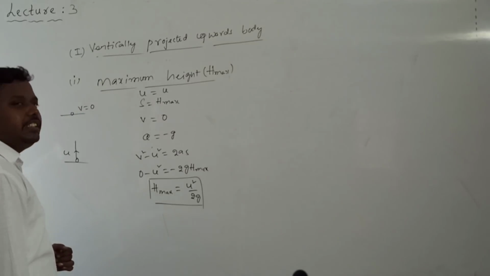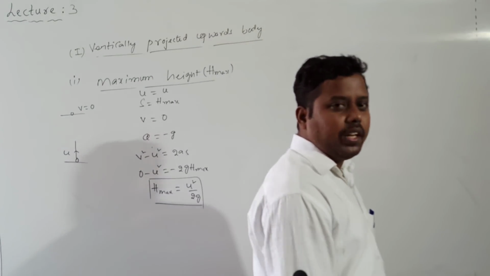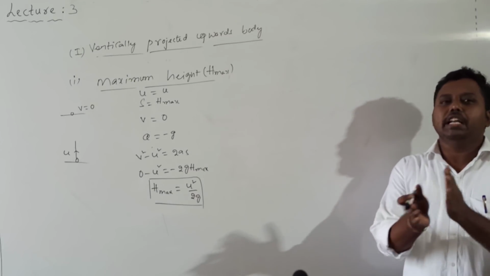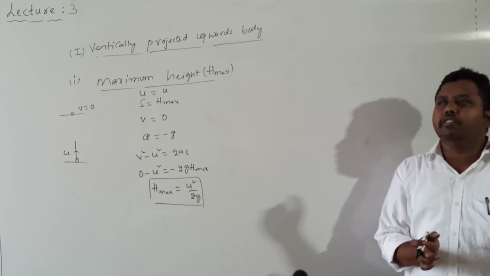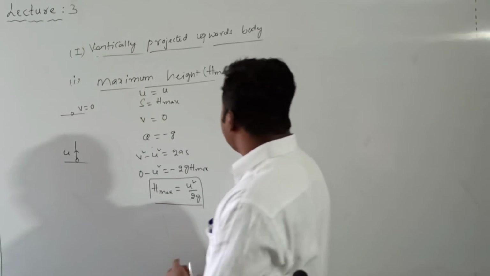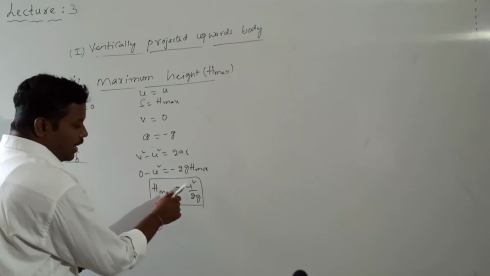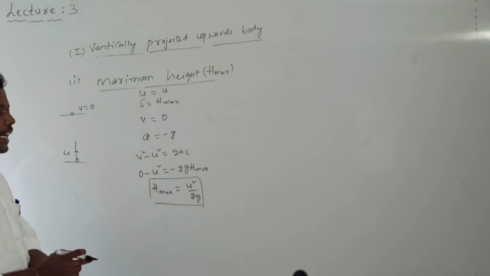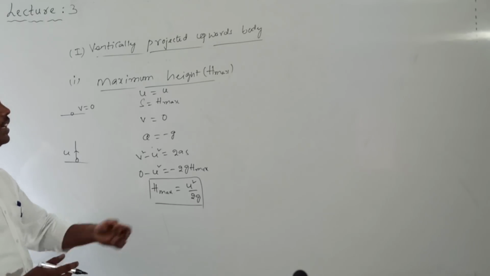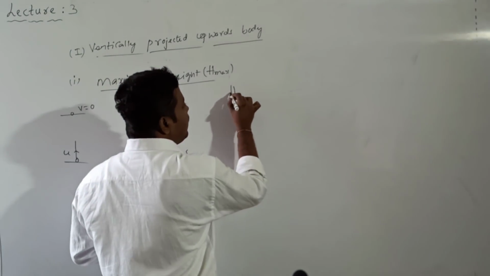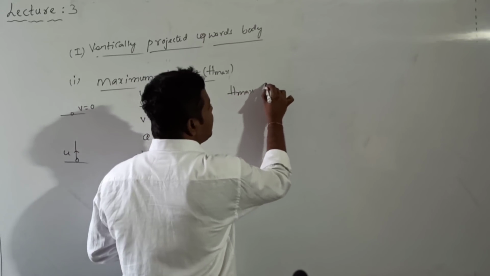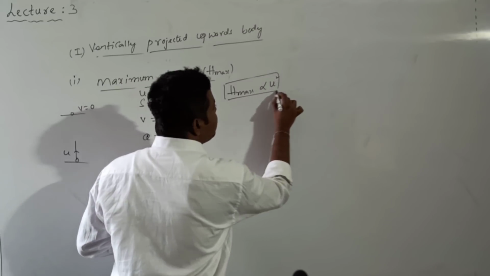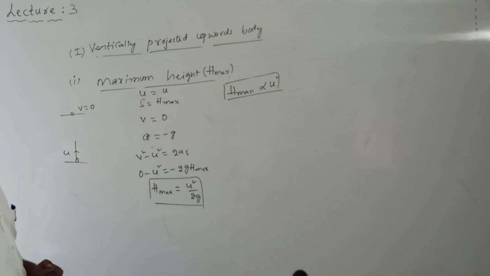Maximum height is reached by which body? A vertically projected body. What is the maximum height definition? Maximum height is the point at which the final velocity of a vertically projected body becomes 0. Actually this maximum height depends upon the initial velocity and acceleration due to gravity. As we considered yesterday, acceleration due to gravity is constant on the earth's surface. When g is constant, maximum height is directly proportional to u square. With increasing initial velocity, maximum height also increases whenever g is constant.